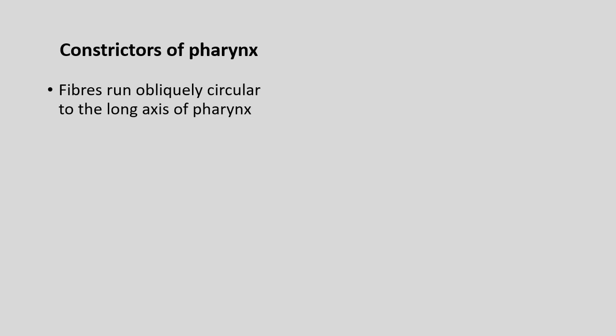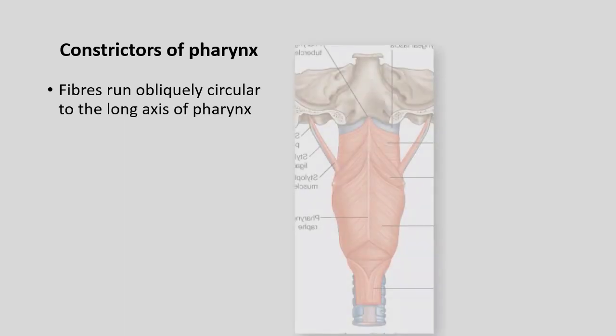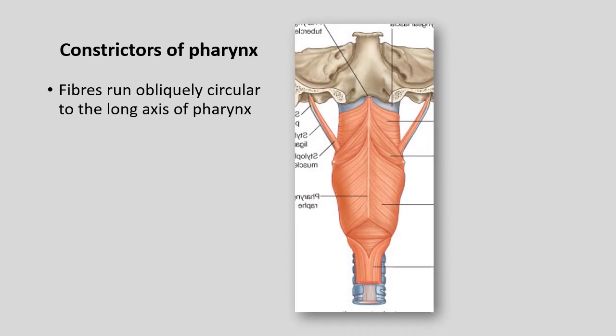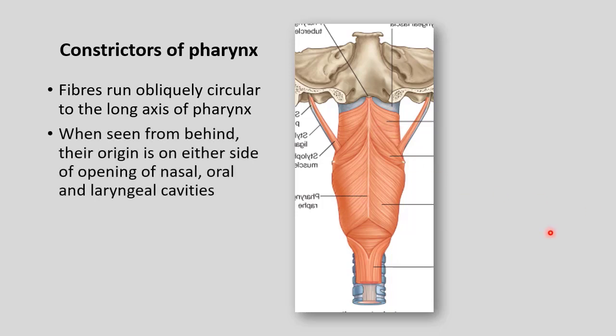As I have already told you, fibers run obliquely and circularly to the long axis of the pharynx. We are observing a diagrammatic representation of the pharynx from behind. We can observe here, this is the superior constrictor, this is the middle constrictor, this is the inferior constrictor of the left side, and this is of the right side. When seen from behind, their origin is on either side of the opening of the nasal, oral and laryngeal cavities. So they are all meeting in the midline.